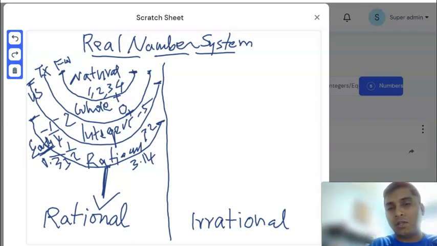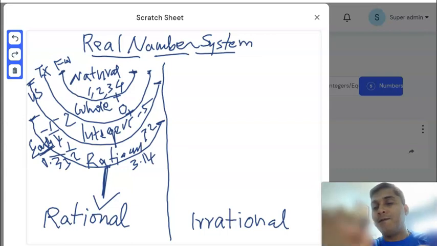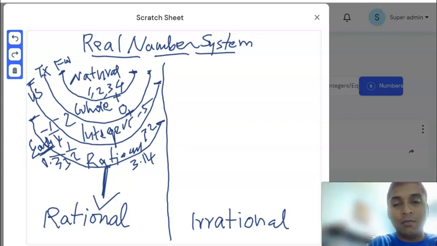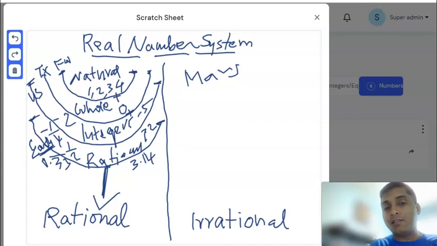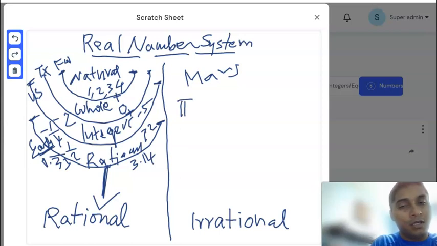What about irrational numbers? Irrational numbers are a different group itself. They do not have anything in common. Think about a different planet like Mars. That's actually entirely a different group, right? But for irrational numbers, there is that pi value. It's not just 3.14, but it's 3.1415 and continuous and continuous.